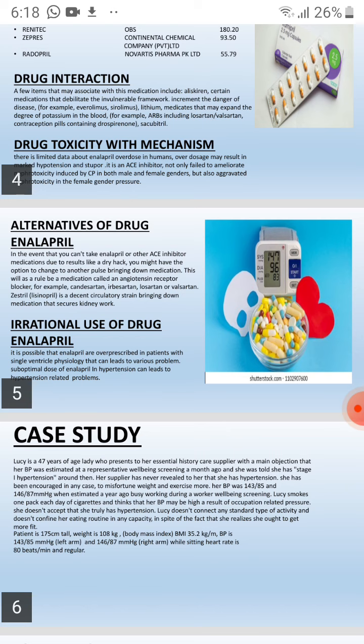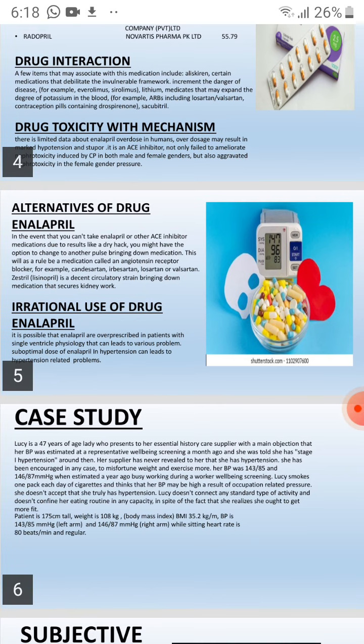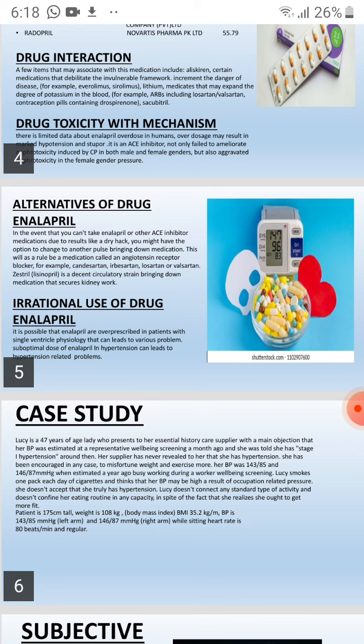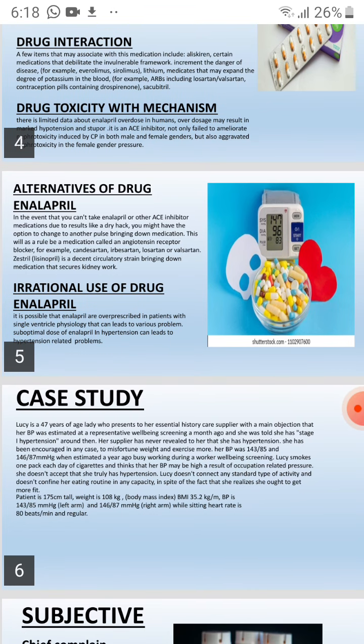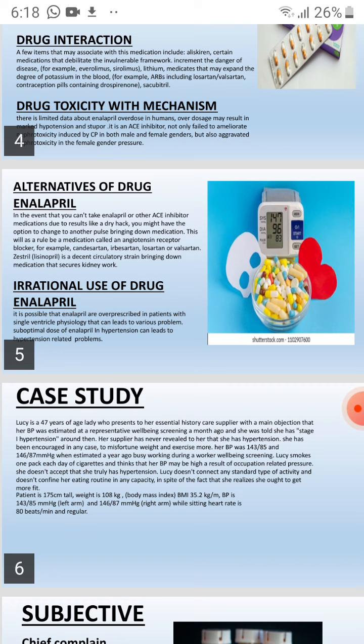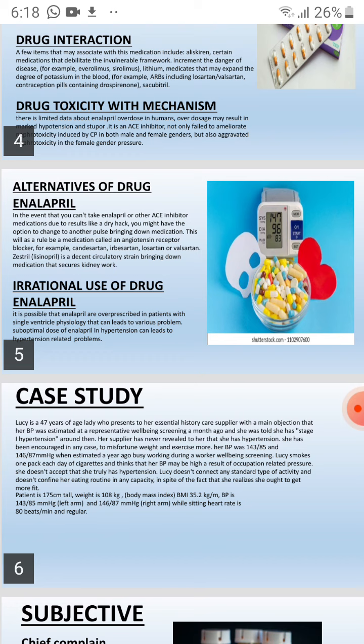Enalapril is not suitable for everyone, so it is very necessary to make sure that it is safe for you, and tell your doctor or other health professionals if you have had an allergic reaction to enalapril or any other medicine in the past. And if you are trying to get pregnant, already pregnant, or breastfeeding, it is not good for this type of women.